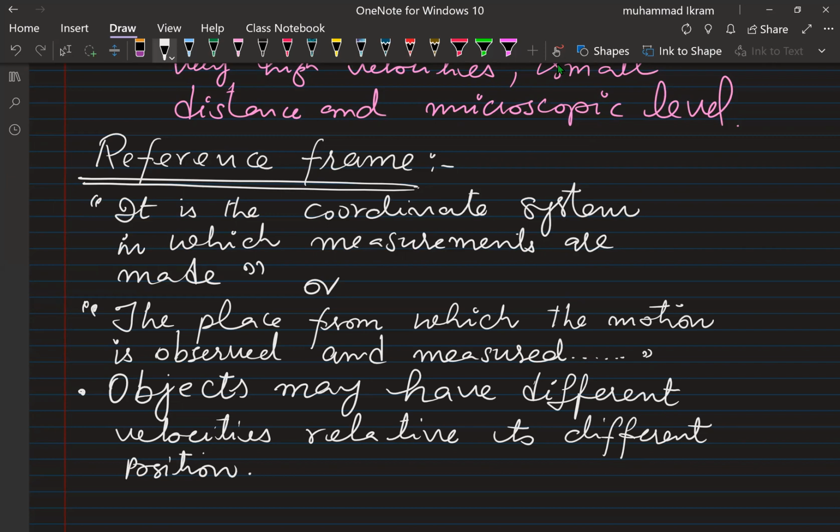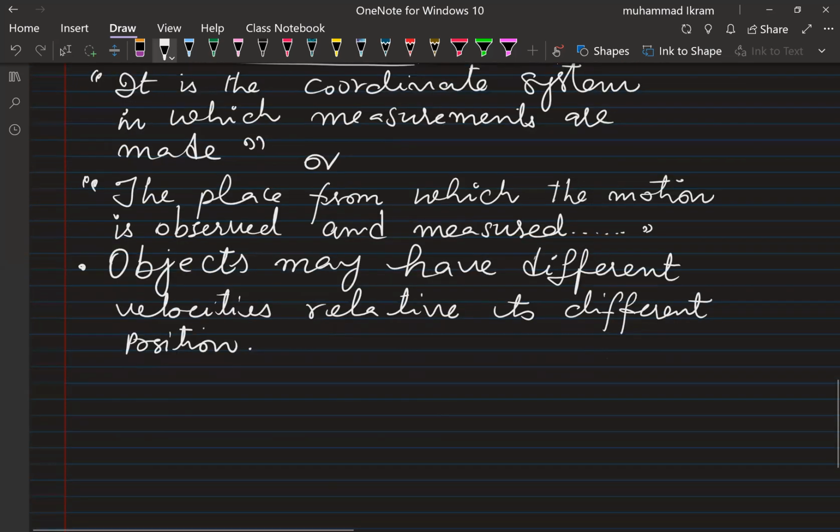For example, a man walking on the floor of a train has a different velocity with respect to his seat and with respect to the ground.